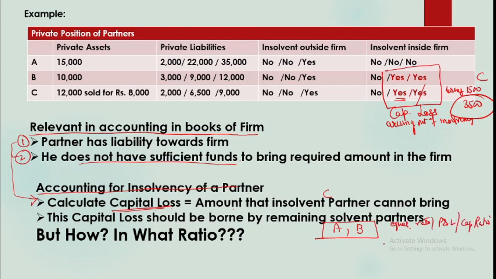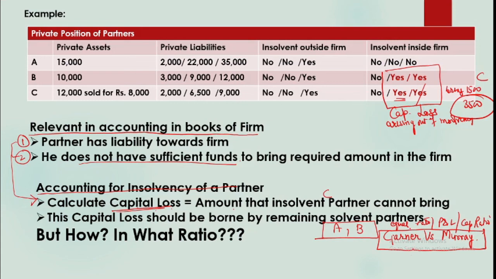Now when we look at our Partnership Act, there is nothing given. As a rule, when nothing is available in our own laws, then we look to the British laws. Therein there was a very significant case which is always followed in case of insolvency. That was a case between Garner versus Murray, and their ruling is the guiding force for accounting for insolvency. So in case of insolvency, when nothing is given in the question, then we follow this ruling.